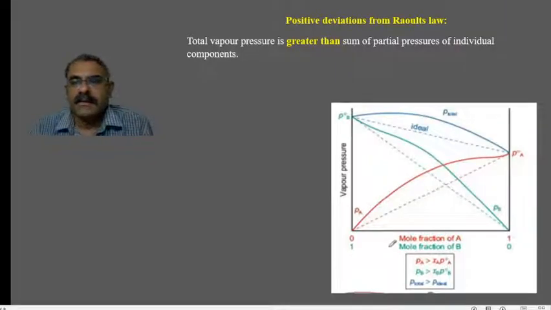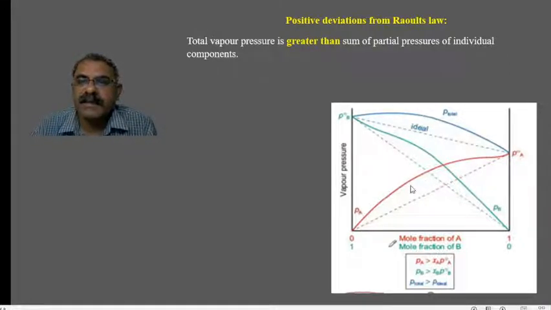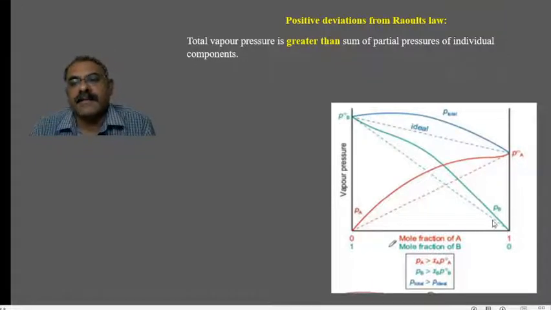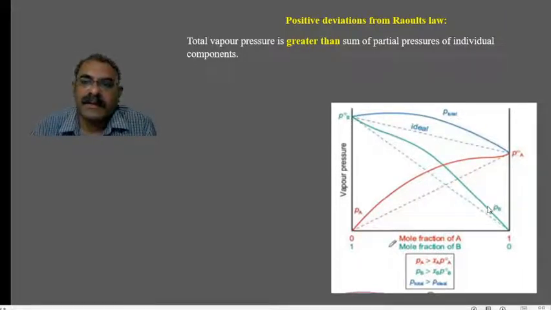So this vapor pressure composition curve denotes a positive deviation from Raoult's law. You can see here that they are not straight lines, they are curved. The dotted lines denote the expected response, I mean, the ideal lines. Whereas in practical observation, it is not showing a straight line, it is all curved. So when the graph shows a curve, we say that it has deviated from Raoult's law. This particular deviation is known as positive deviation.